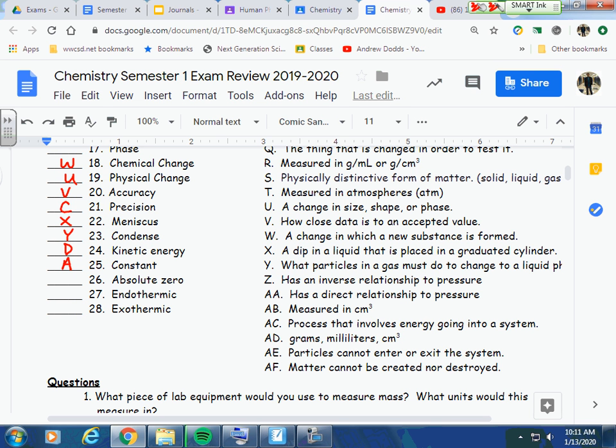26, absolute zero is the lowest possible temperature, theoretically. Motion theoretically would stop at absolute zero, because if there was any motion, that's kinetic energy, and that would mean that it has temperature. 27 is AC. Endothermic is when energy goes into the system. And 28, exothermic would be M.